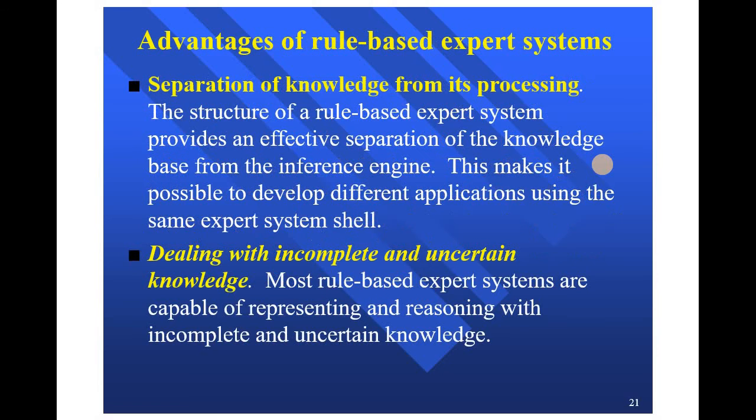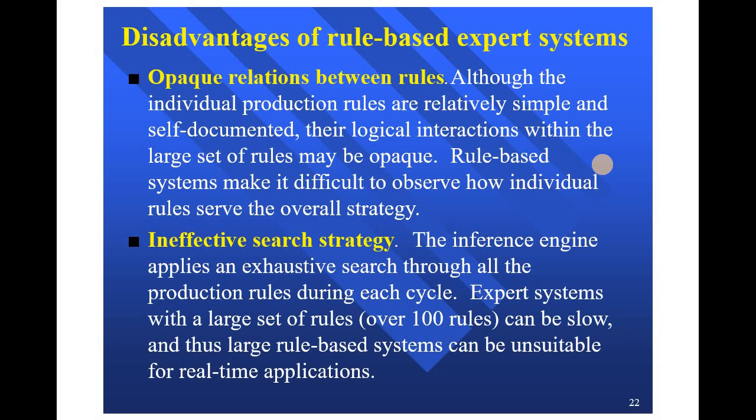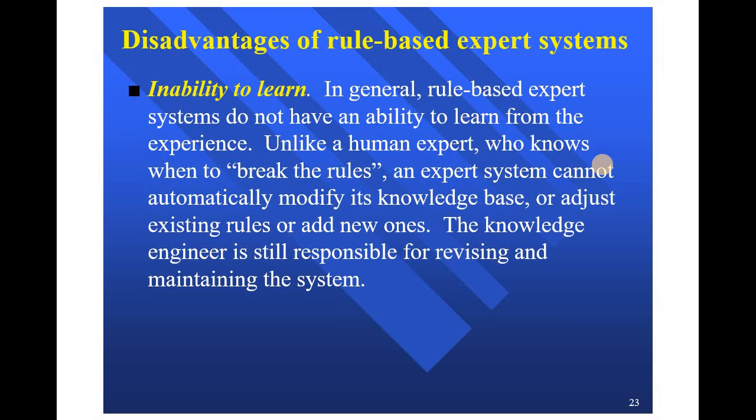Advantages of rule-based expert systems are the separation of knowledge from its processing and the ability to deal with incomplete and uncertain knowledge. Most rule-based expert systems are capable of representing and reasoning with incomplete and uncertain knowledge. The disadvantages of rule-based expert systems are the opaque relations between rules, ineffective search strategy, and inability to learn.